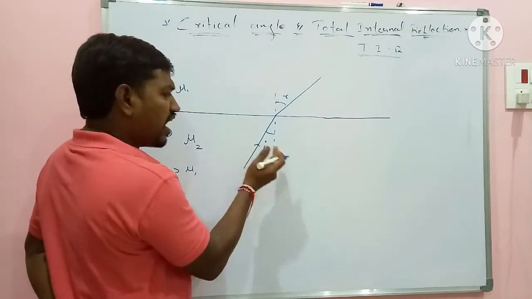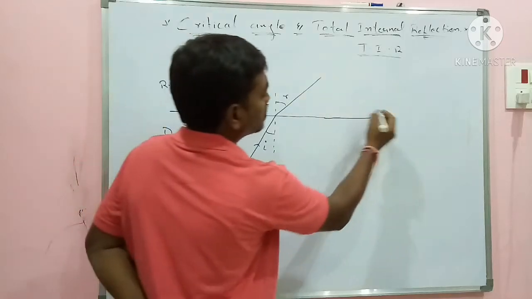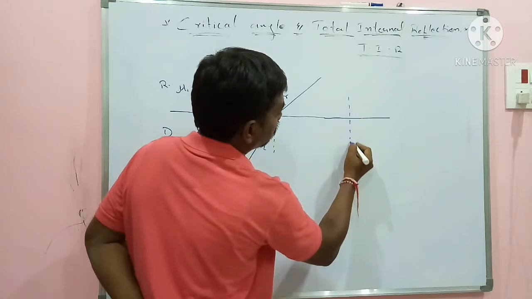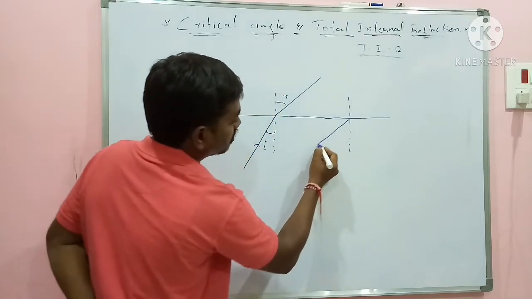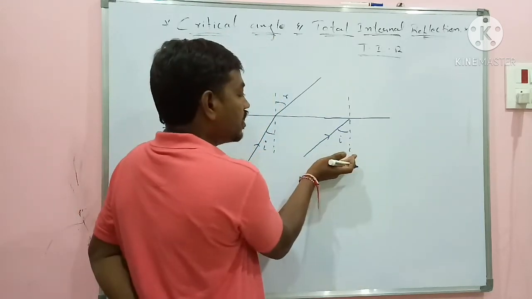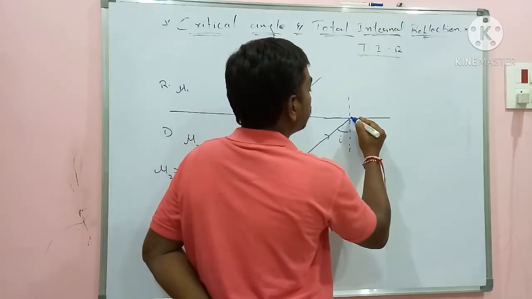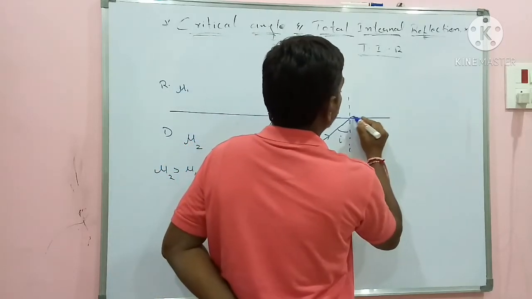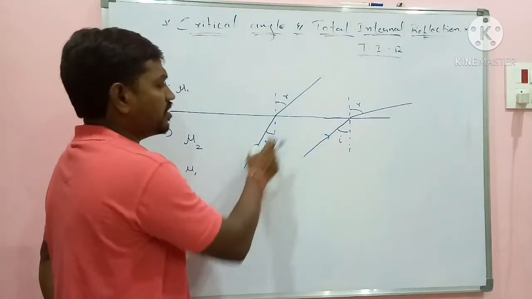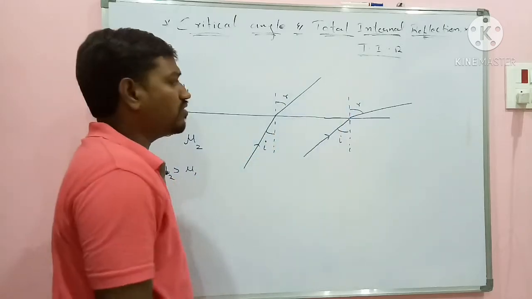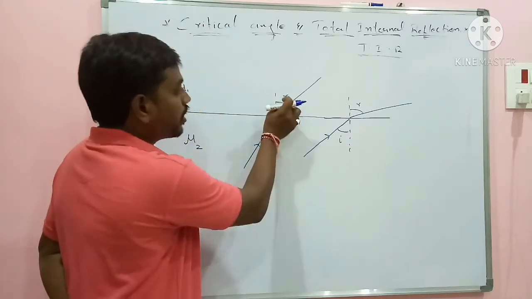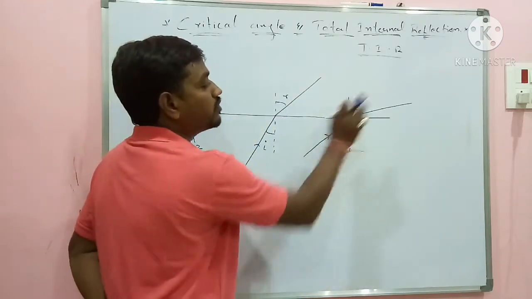Now try to increase the angle of incidence. Suppose in the second case, I just increase the angle of incidence and I am drawing the normal again here. I just raised the I value some more. What will happen? If you increase I, on the other side R also will be increasing. Instead of moving along this path, this will move like this. This will be the R, because we have a relation sin I by sin R is equal to some constant. It is one of the laws of refraction, which is also known as Snell's law. So for a particular I, we will be getting an R. If you go on increasing I, R also will be increasing.